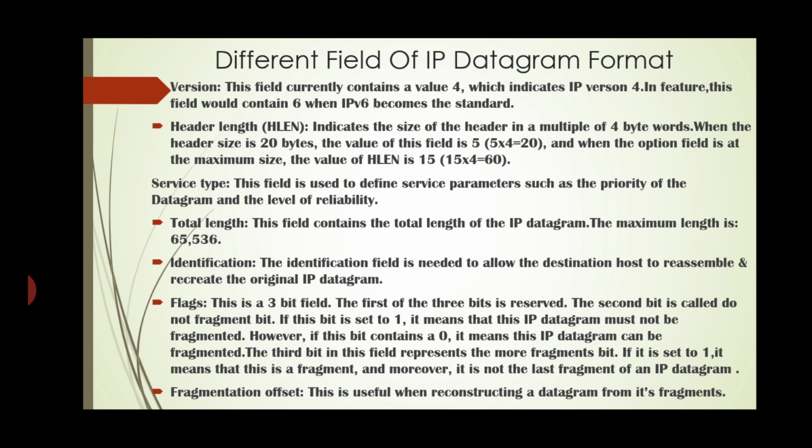The third bit in this field represents the more fragments bit. If this bit is set, it means that this is a fragment, and moreover, it is not the last fragment of the IP datagram. Next field, fragmentation offset. This is useful when reconstructing the datagram from the fragments.